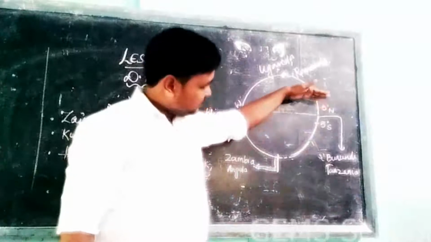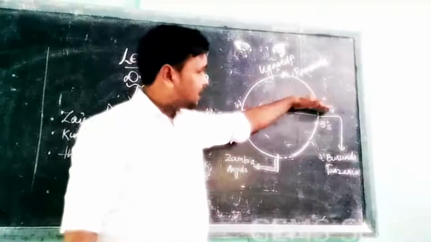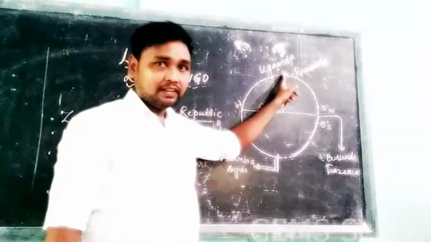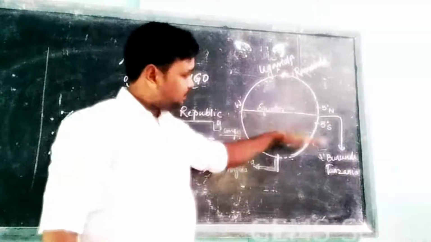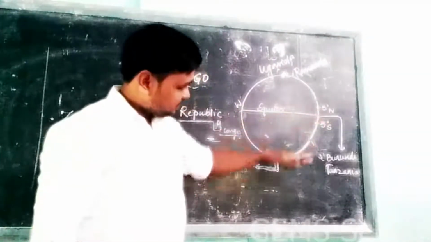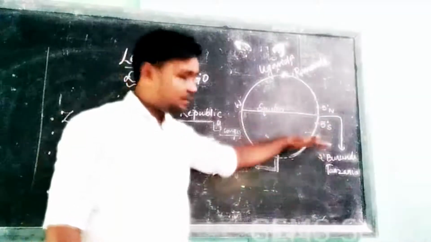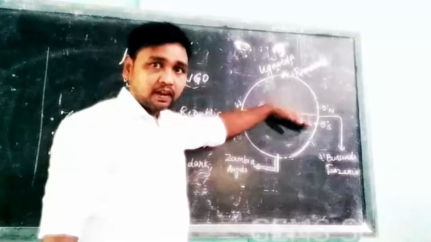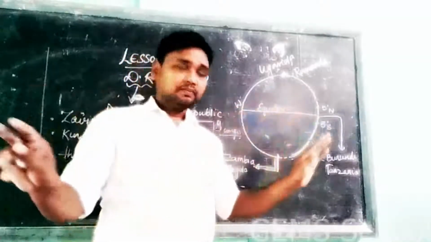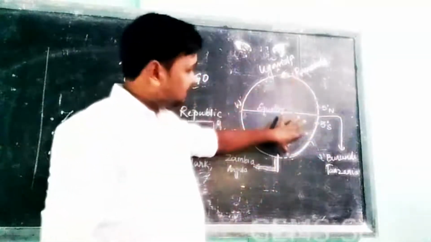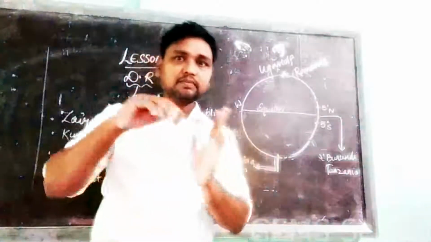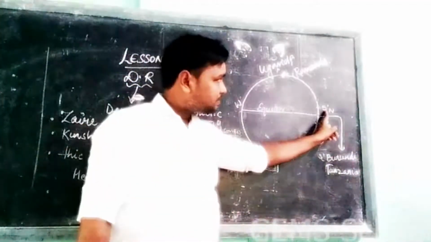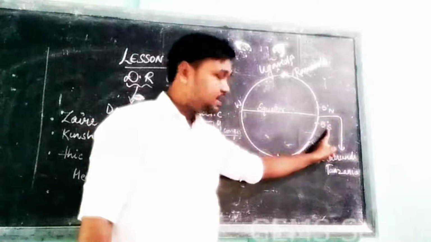The degrees are marked here: 5, 10, 15, and the last one is 90 degrees, the North Pole. Then here also 5, 10, 15, up to 90 degrees. Half of this portion is considered north and this one is considered south. So I have written 5 degree north, 5 degree south.